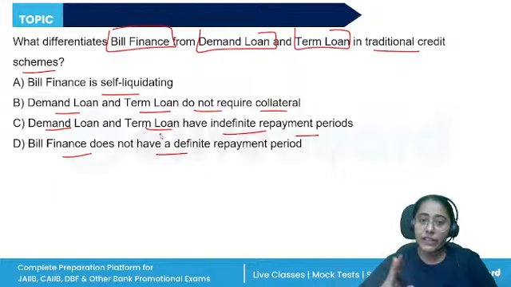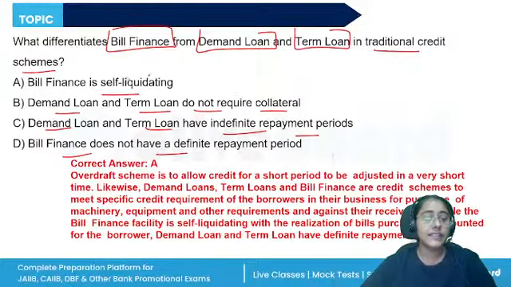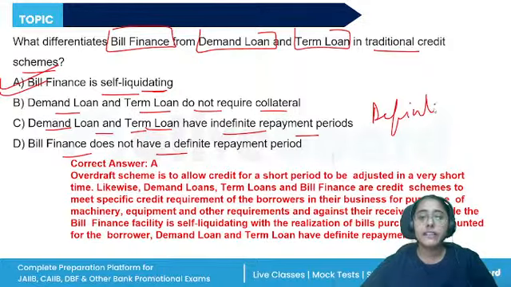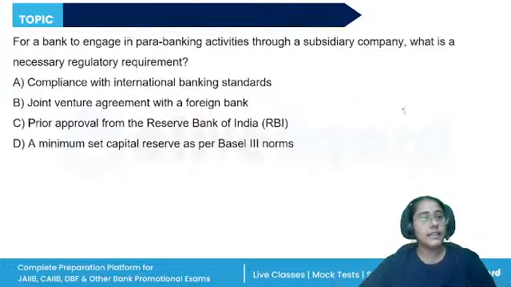So bill finance is self-liquidating, but the realization of the bill purchase discounted for the borrower is done. For the demand loan and term loan, they have a definite repayment period. So the correct answer is A. Bill finance is self-liquidating. Demand loan and term loan, they have a definite repayment period, not indefinite. A is the correct answer.